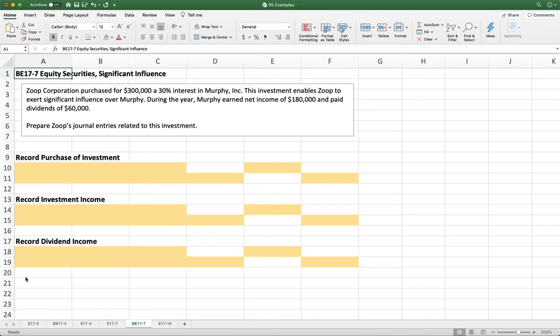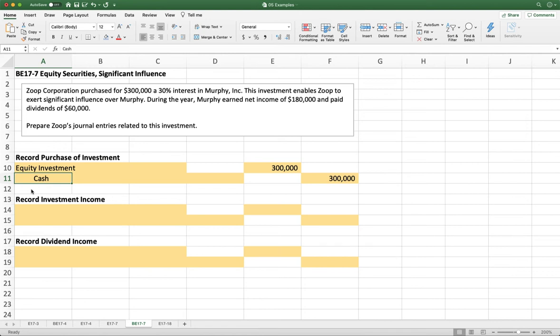So the first thing we need to do is record the purchase of our investment. So we don't need to know much for this. We don't care if it's a debt security or an equity security. We don't care how much influence we can exert. This is going to be the same no matter what. So we paid cash out the door, so we're going to credit cash to decrease that asset account for the amount we paid, which is $300,000. Then we're going to debit what we got, which is an asset that we are adding to our books called equity investment. Also for $300,000 or our original investment amount.